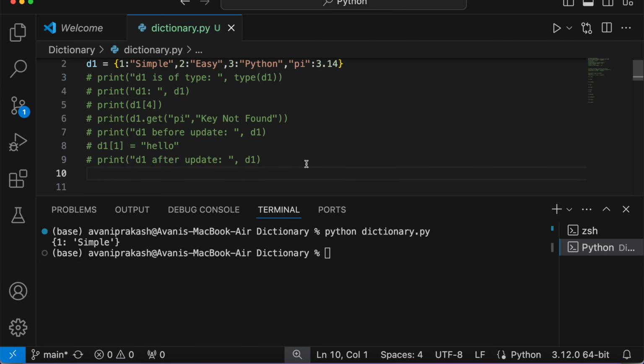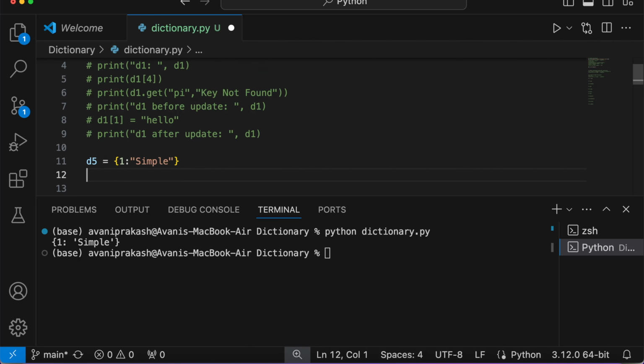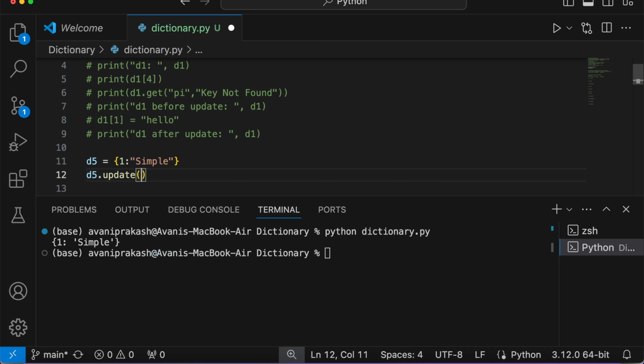This method of update is good if you have got just one value to update or two values, but what if you have got multiple values? Here comes the update method to our rescue. Let me define another dictionary. I am going to define a very simple dictionary with one element, and if I want to update it with multiple values, I can write here, and inside the round brackets I am going to put curly braces, and I am going to pass on another dictionary with two more elements.